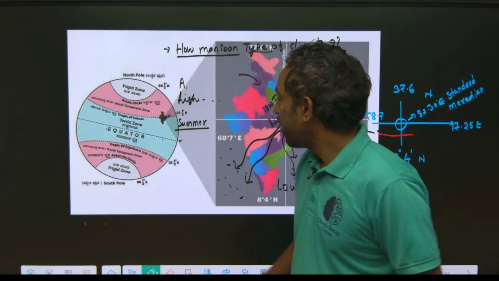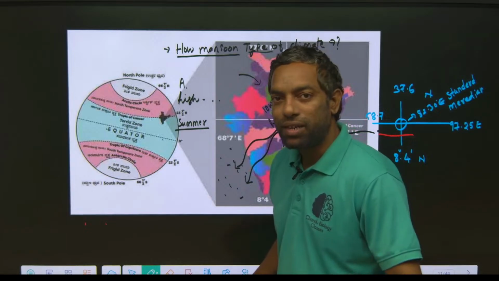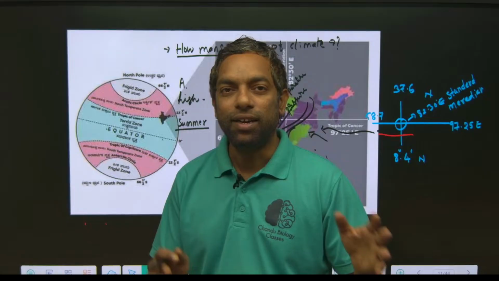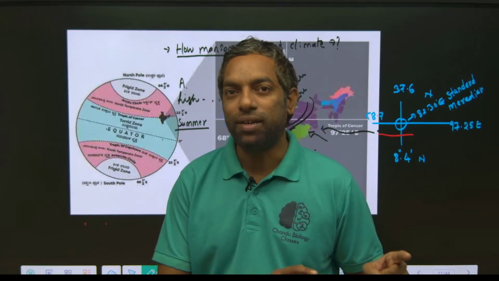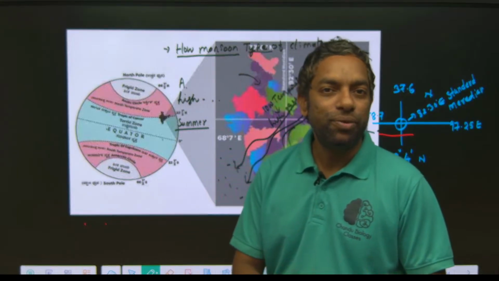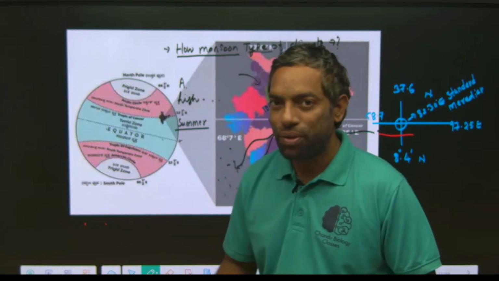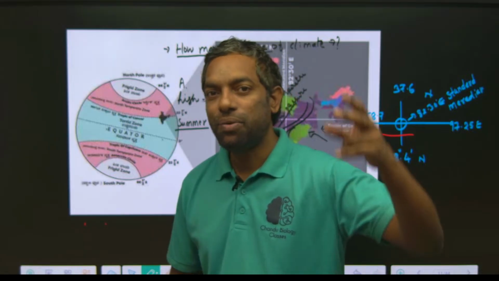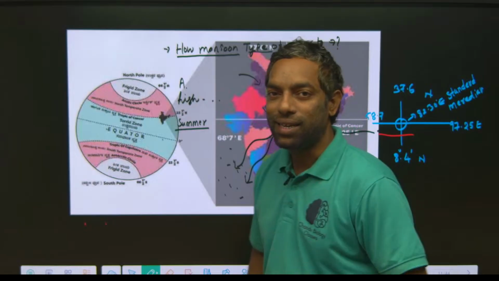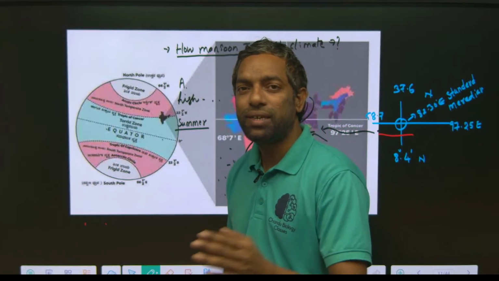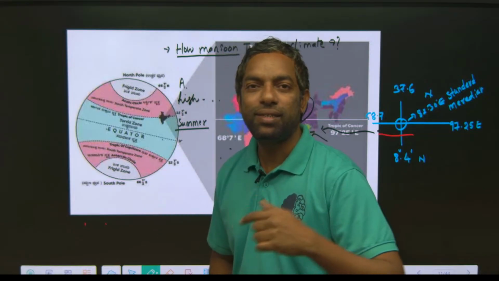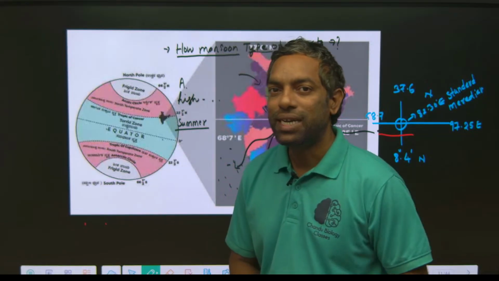We come across the southwest monsoon and northeast monsoon based on India's location. India's location is one of the factors that make this monsoon type of climate. I hope you guys understand. There are two types of monsoon, southwest and northeast. Southwest starts from June to September, and northeast is October to December.